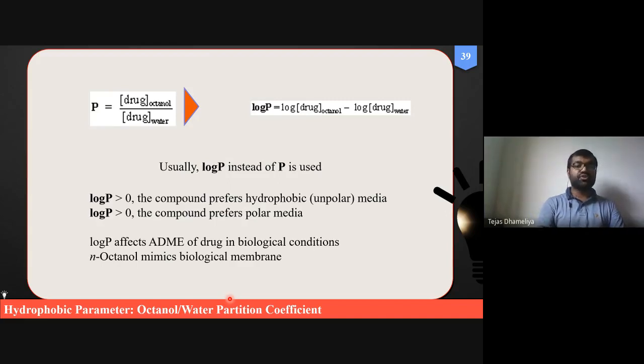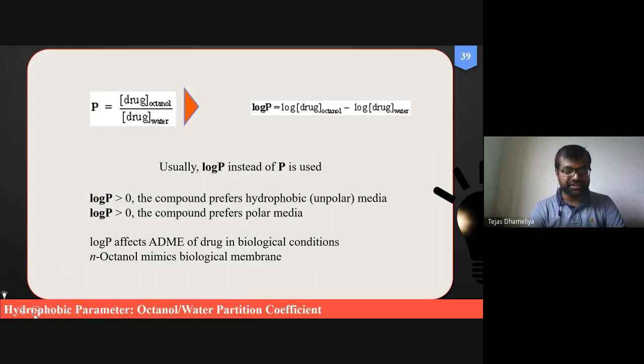Now, the partition coefficient P is the ratio of the solubility of a drug in octanol divided by the solubility of the drug in water. Now, the question is why we are selecting this octanol. There is a reason for that. Octanol is a kind of substance.